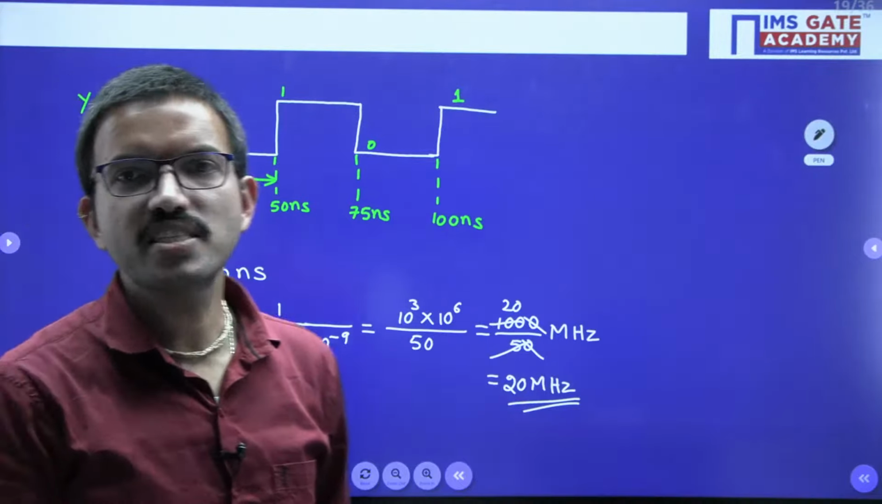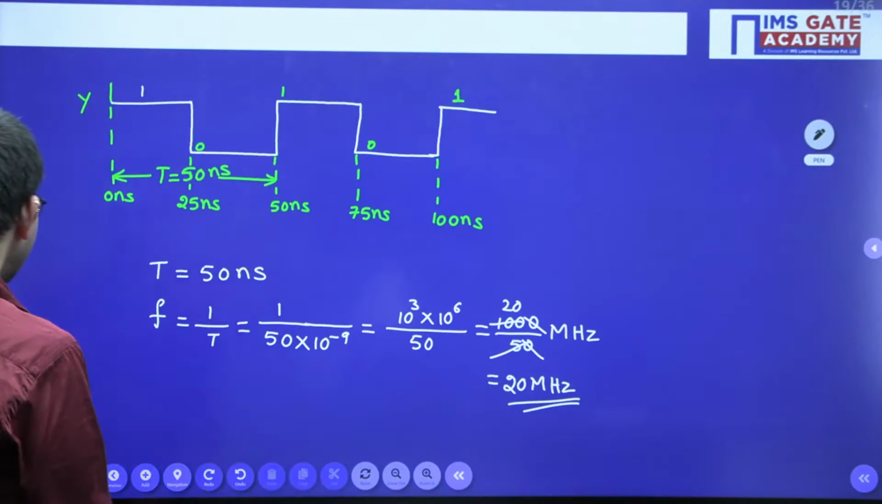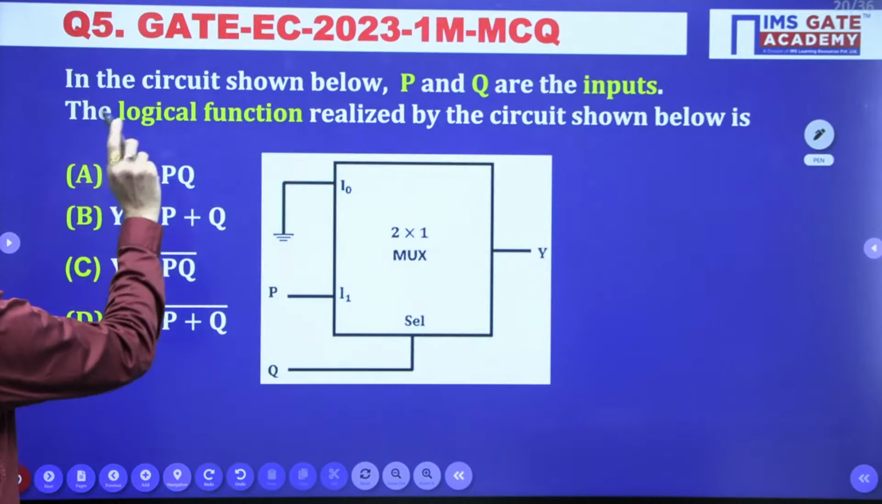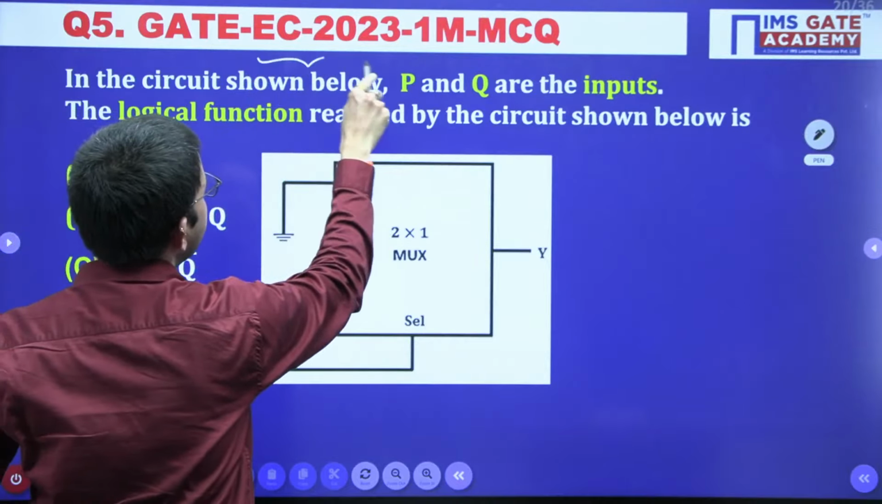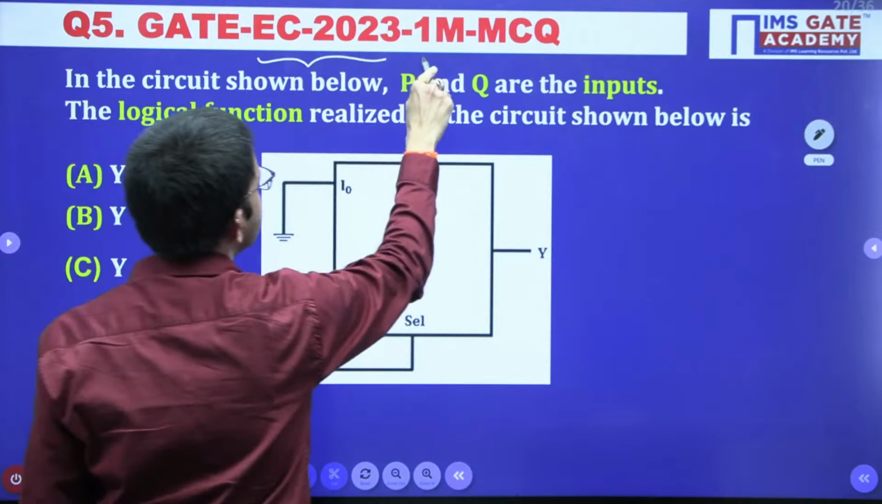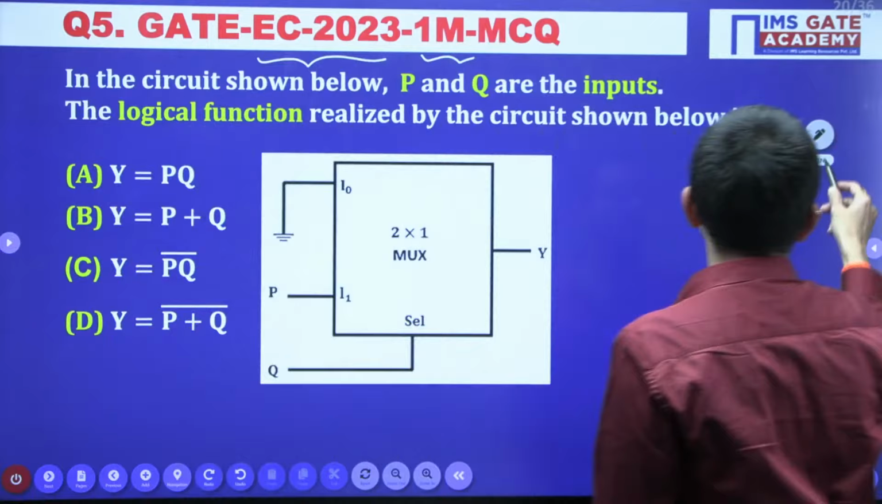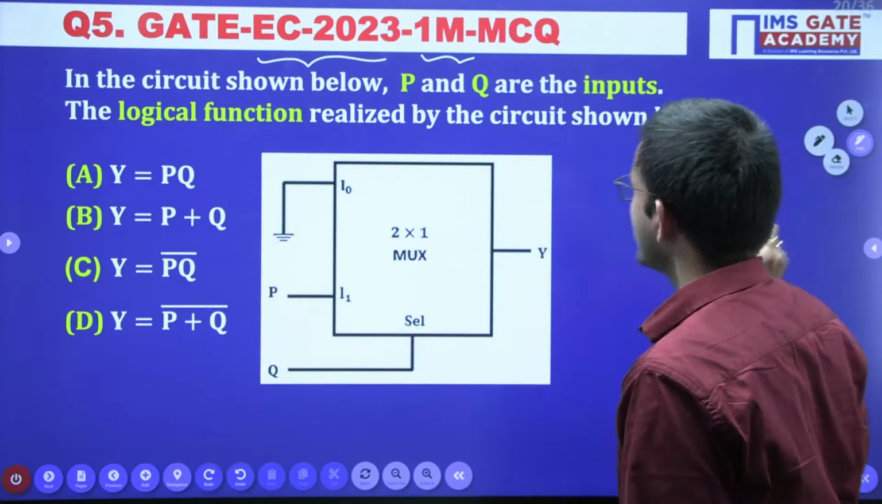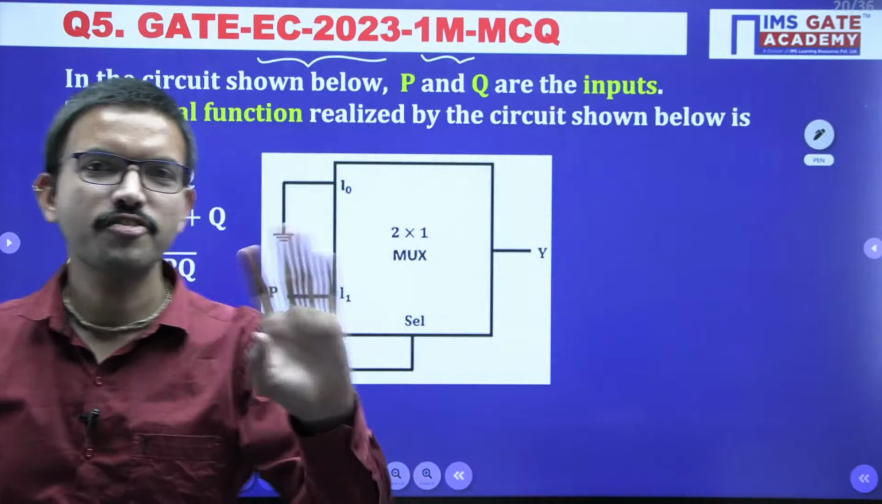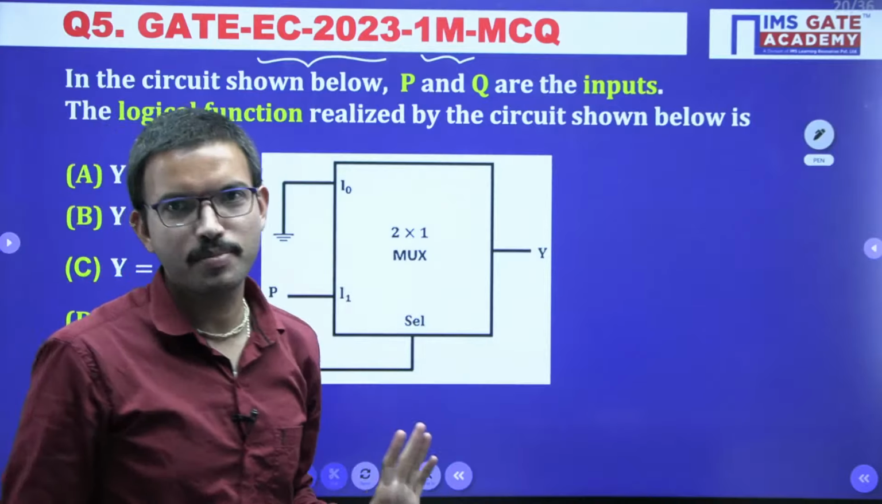Yes, I hope it is clear for everyone. Now let us proceed to the next question. This is the question asked in EC branch 2023 for 1 mark. This is a simple question based on muxes. I am not putting any timer because all of you can attempt this question without using pen and paper also.